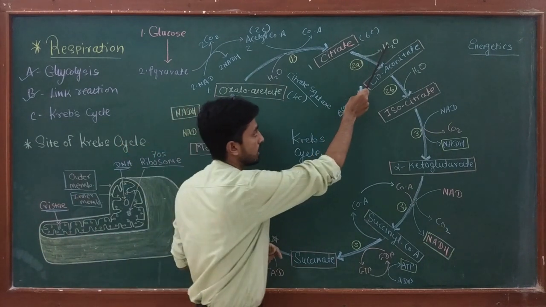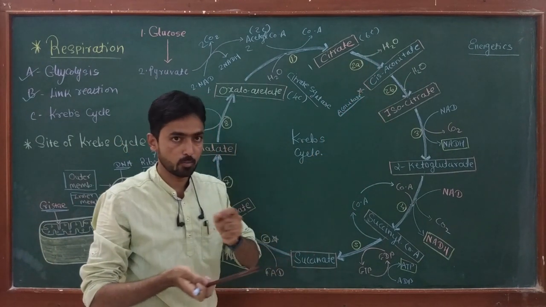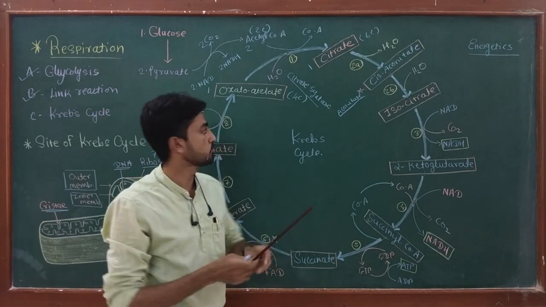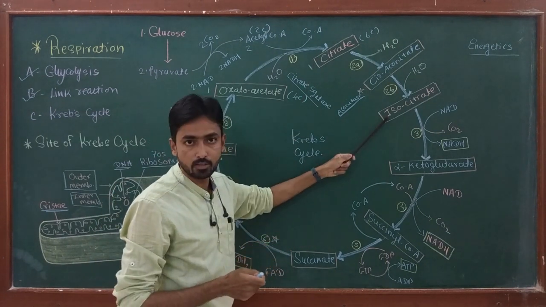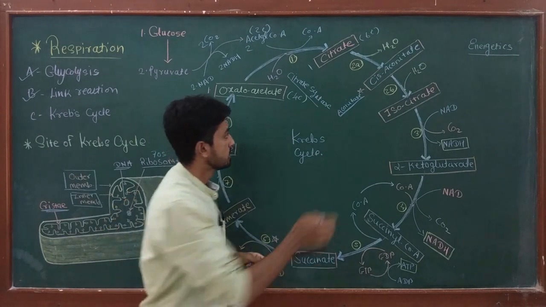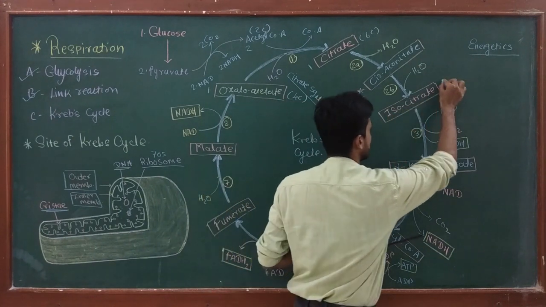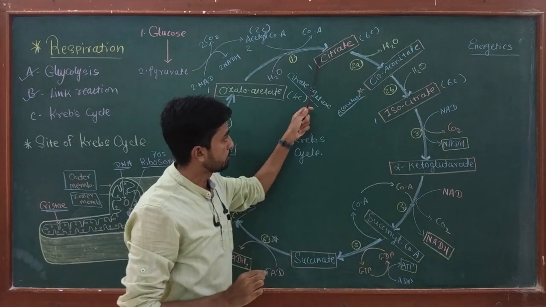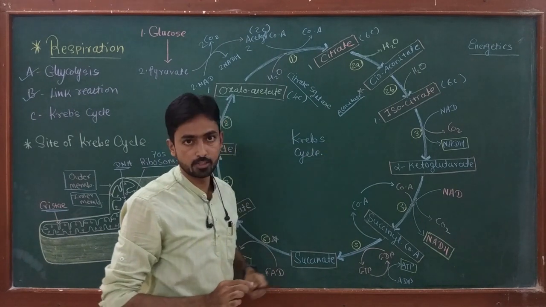Due to this dehydration and hydration, a group transfers from one carbon to the neighboring carbon, and that's why citrate converts into isocitrate. The enzyme is aconitase. Okay, this isocitrate is also a 6-carbon compound. So after this reaction, one molecule of isocitrate is produced.